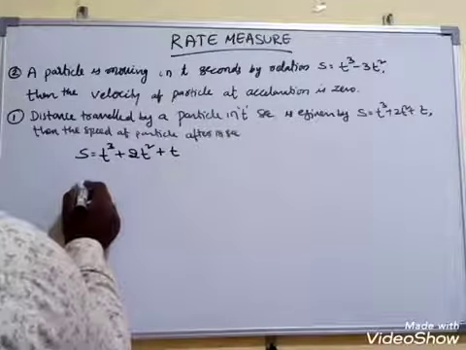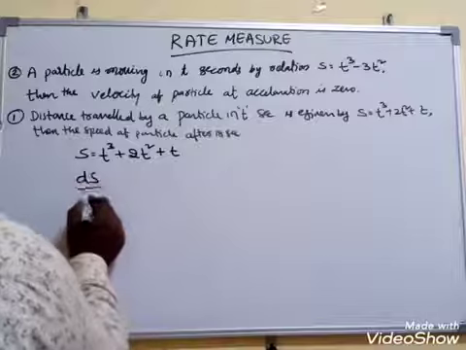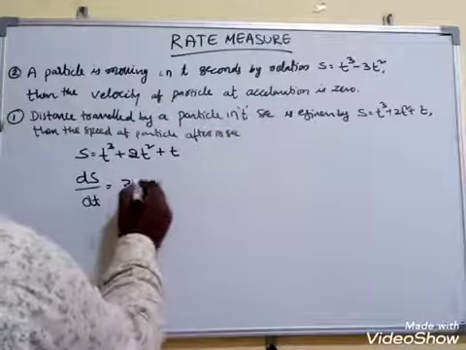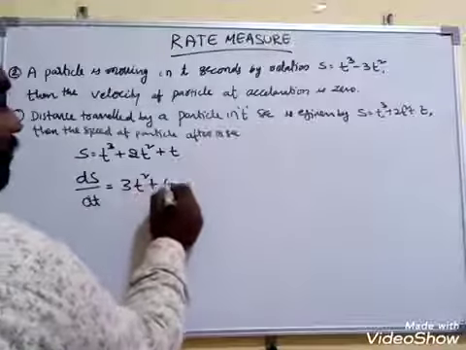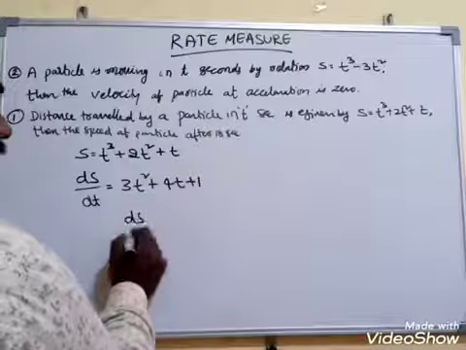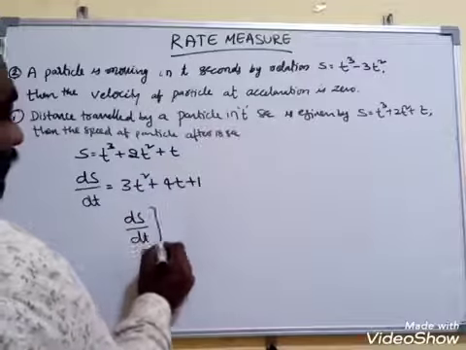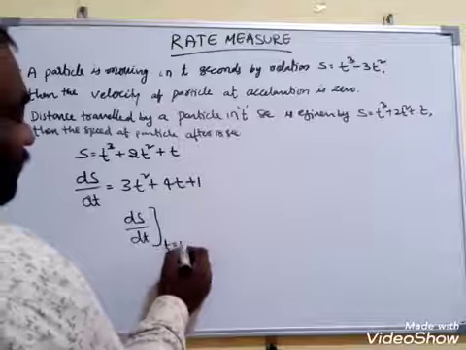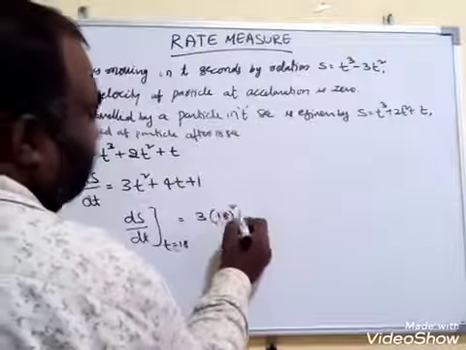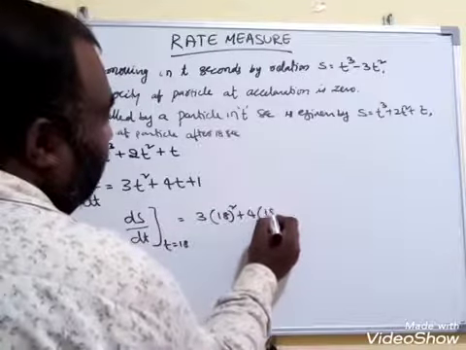That means directly you have to find the speed, ds by dt. ds by dt is equal to 3t square plus 4t plus 1. Now they are asking after 18 seconds, which means ds by dt at t is equal to 18. Substitute that and you get 3 into 18 square plus 4 into 18 plus 1.